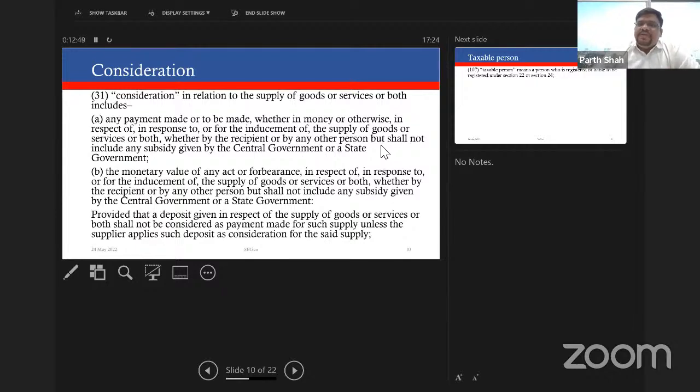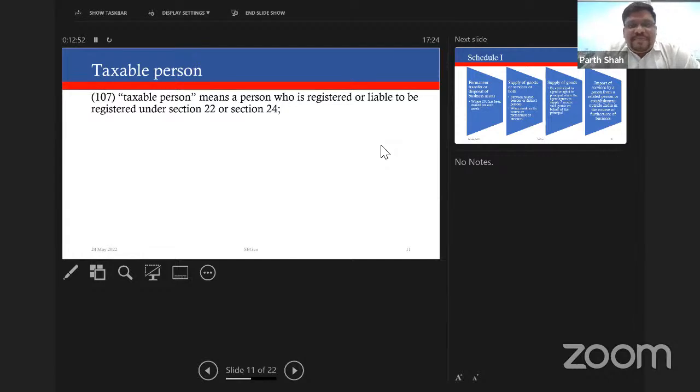Okay. This takes me to the next topic for today, the taxable person, the last term of the 4 or 5 terms which we identified. It is very loosely defined to say a person who is registered or liable to be registered under section 22 or section 24. While a short definition, this is very important because by virtue of section 9, the liability to pay tax is on a taxable person. And the definition of taxable person says that it is not only the person who is already registered, but also a person who is liable to be registered. Both are covered in the purview of taxable person.